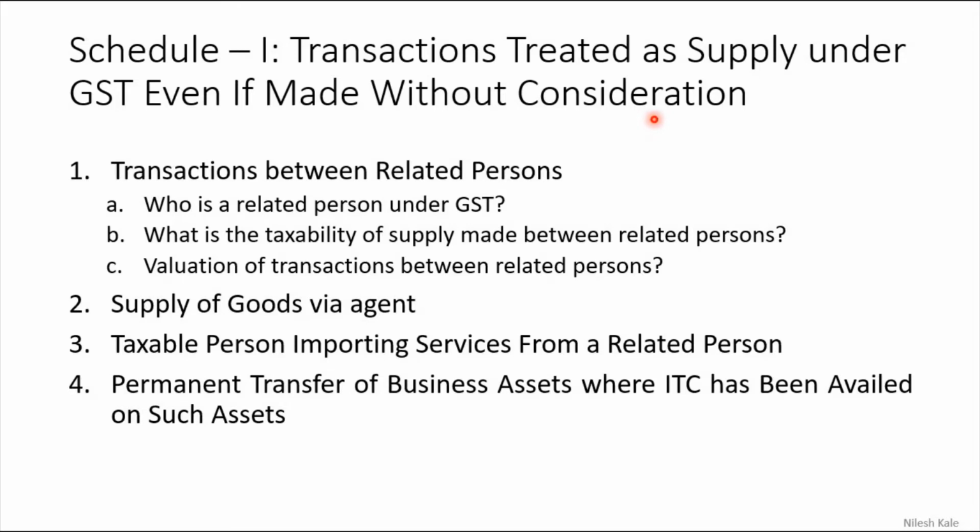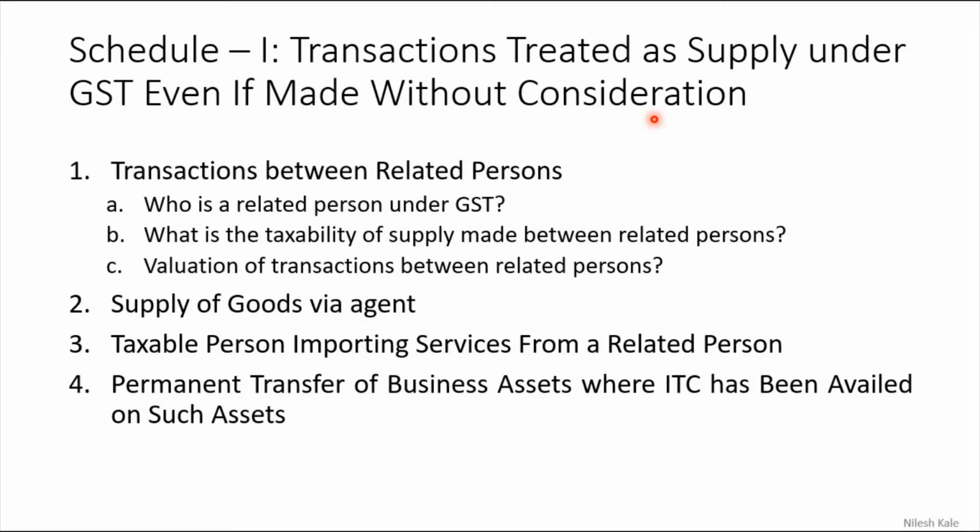In the previous video we had learnt about the supply, and there we have clearly understood that the supply has two different dimensions, and both the conditions must be satisfied. Number one, there should be a consideration, and number two, the supply should be made for the furtherance of business.